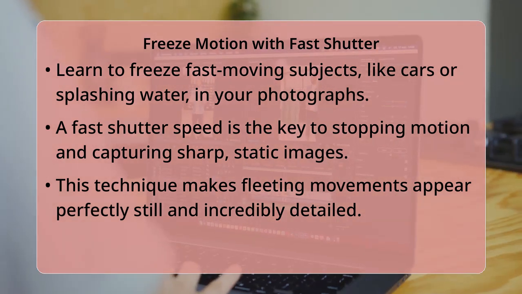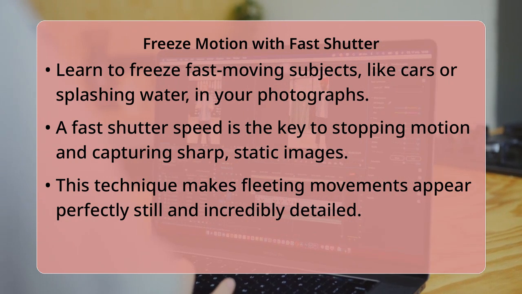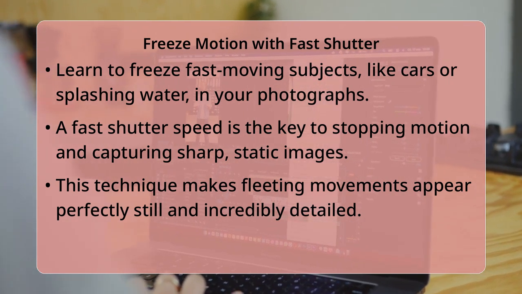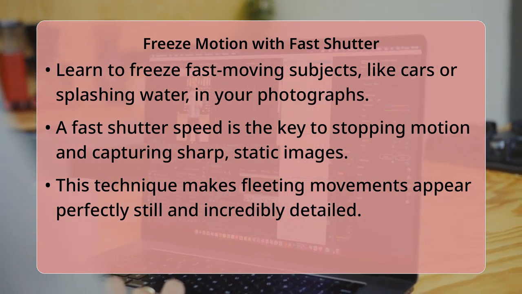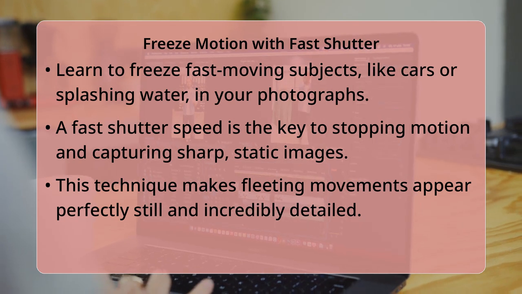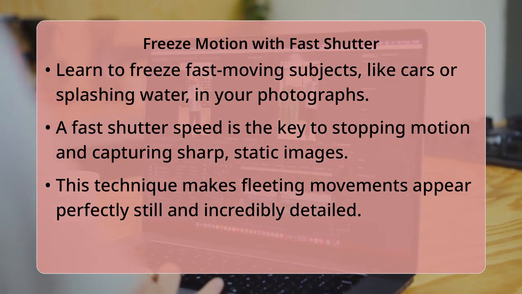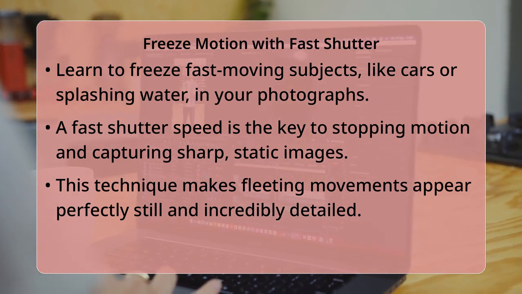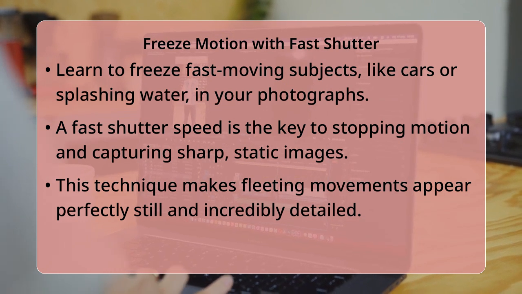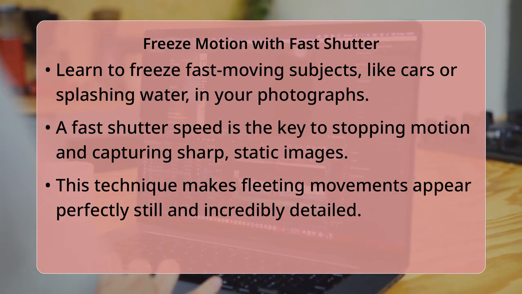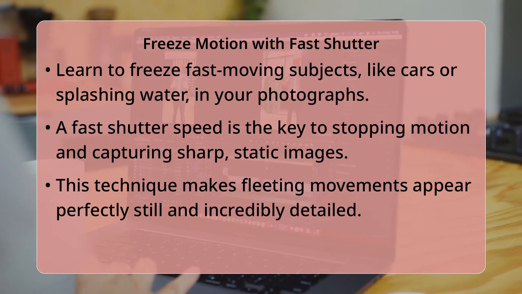A fast shutter speed opens and closes your camera's shutter very quickly, allowing only a tiny fraction of a second for light to hit the sensor. This brief exposure is precisely what stops motion in its tracks, turning movement into a sharp, static image. The fundamental principle here is simple.